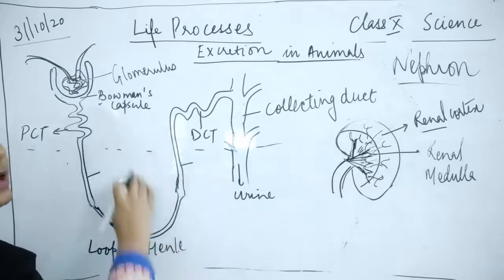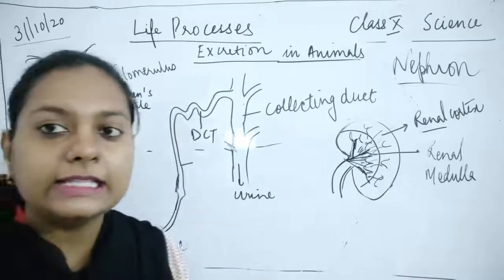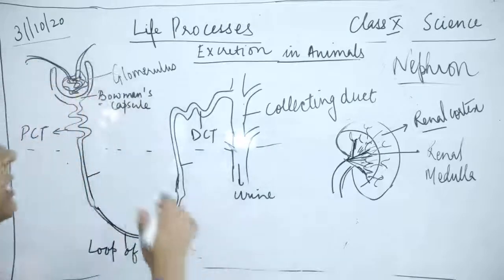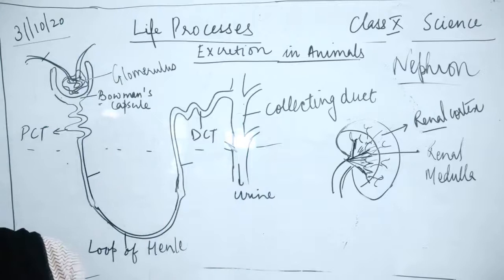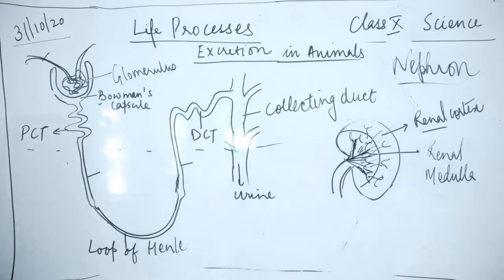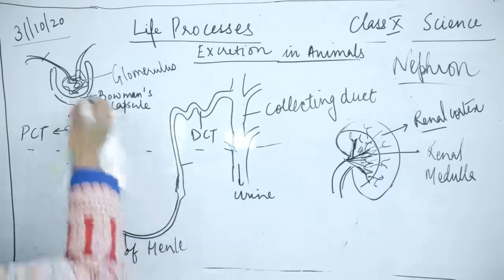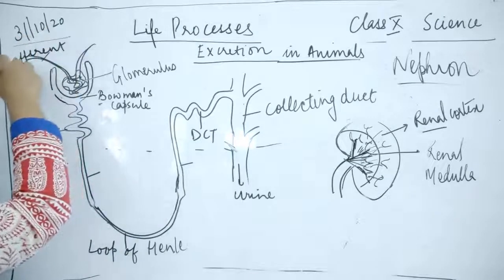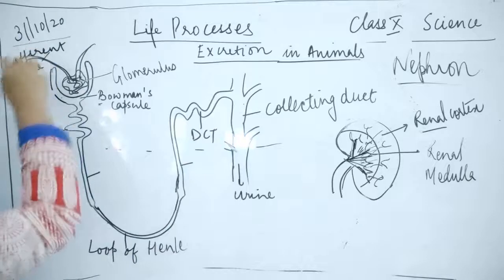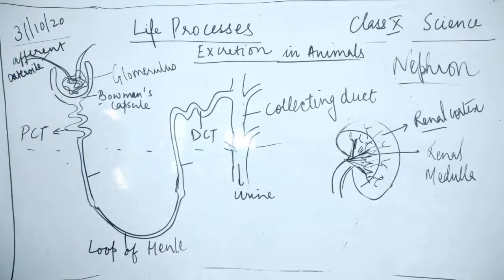Then after that, this Bowman's capsule contains a network of capillaries which is going to bring the blood for the filtration. So the blood which is being brought inside the nephron is brought by the afferent arteriole.